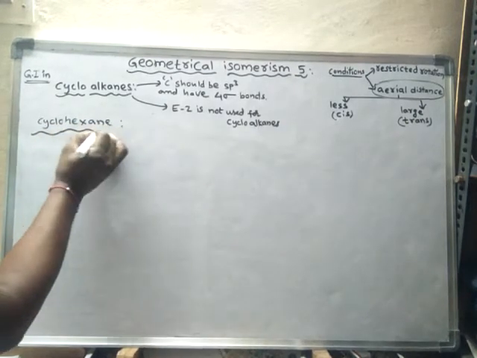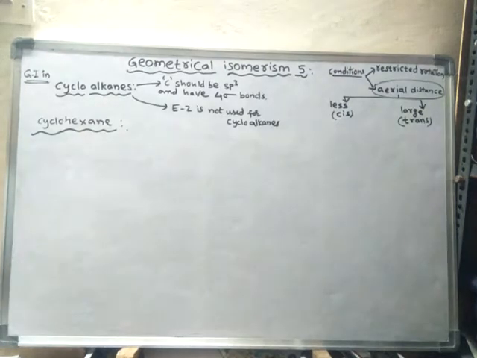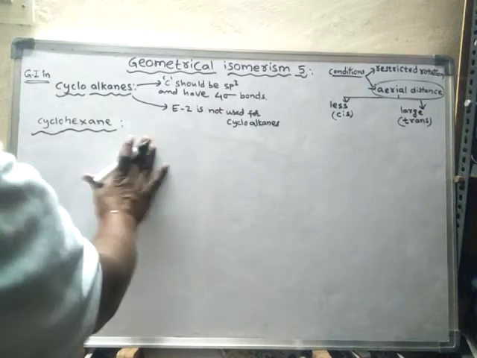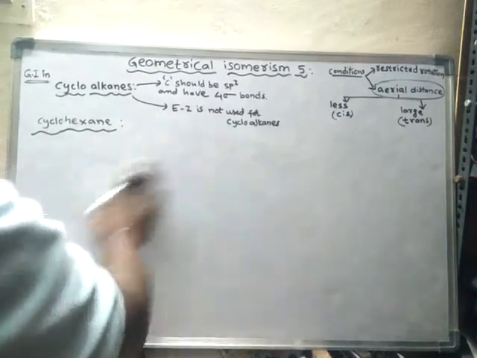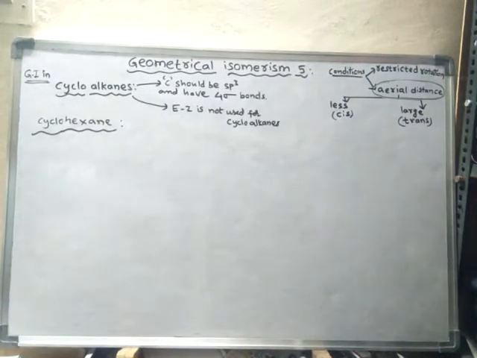Already we have seen about cyclohexane. It exists in 4 conformations: chair conformation, half chair conformation, twist boat conformation, and boat conformation. Out of the 4 conformations, chair conformation is the most stable conformation we learnt.